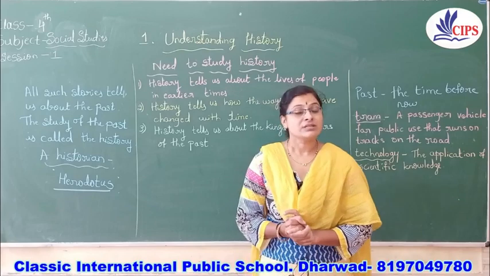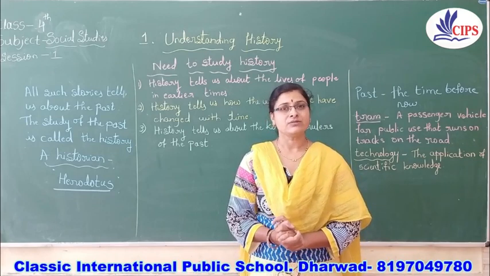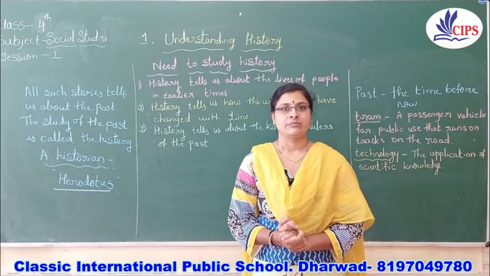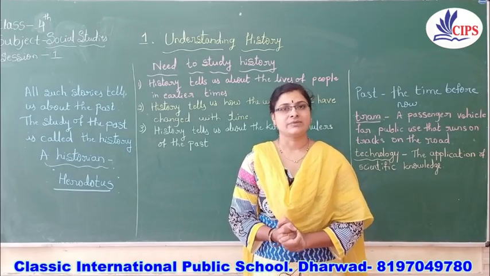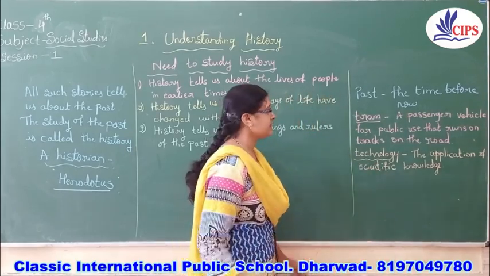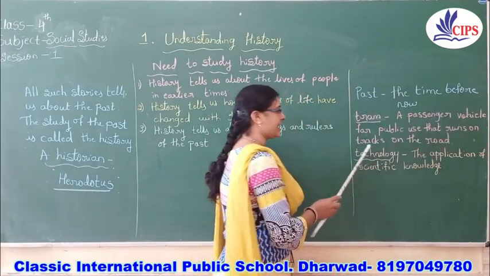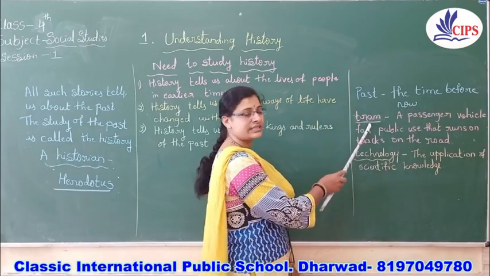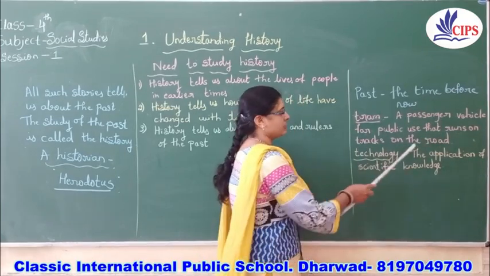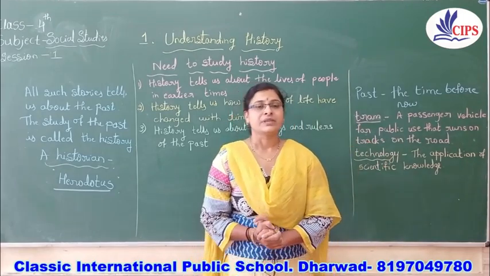Then after, because there was no internet, not even a postal system, the people used the horse to draw trams, because there was no electricity. What is the meaning of tram, children? Tram means a passenger vehicle for public use that runs on tracks on the road. Because there was no electricity, they used horses.